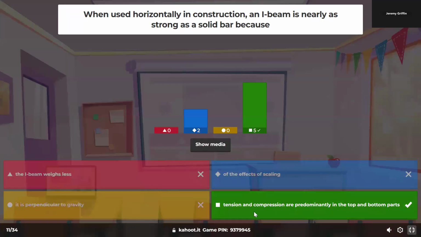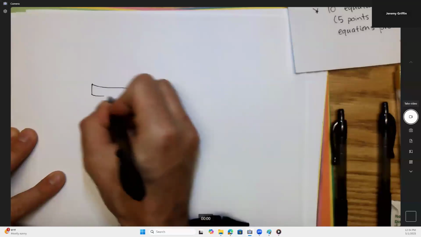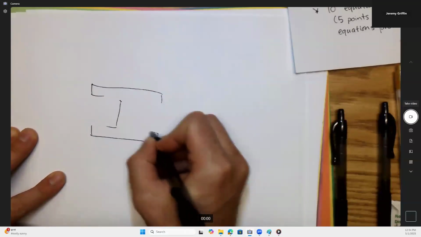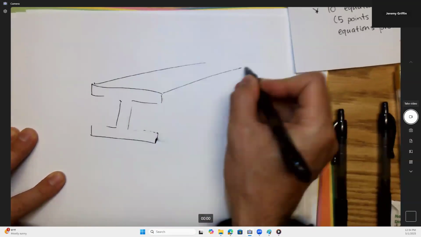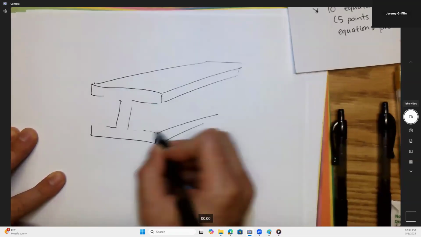Yeah, so before the tension and compression are predominantly in the top and bottom flanges. Okay, predominantly top and bottom. Okay. Here, I'll also draw that one out. You guys write this down. So have an I-beam about like this. So some beam going on.